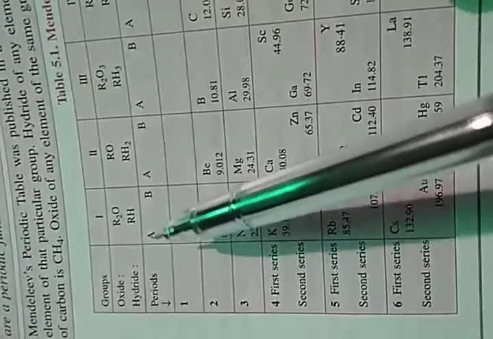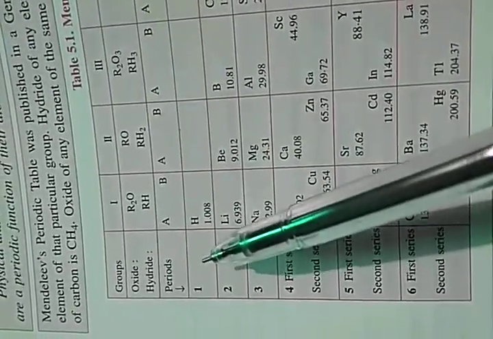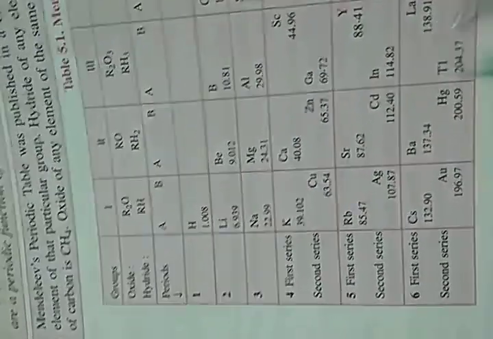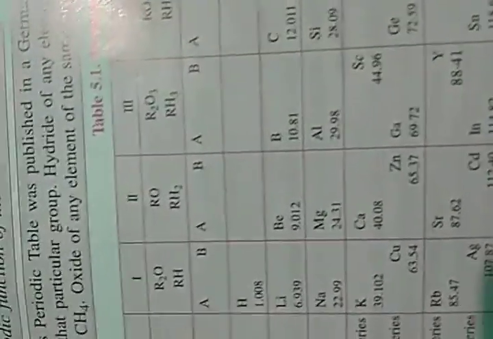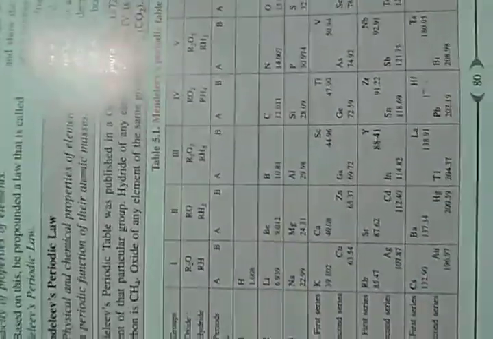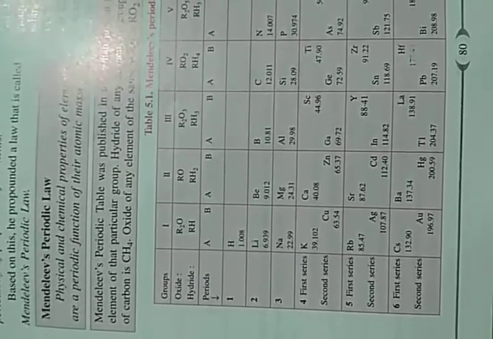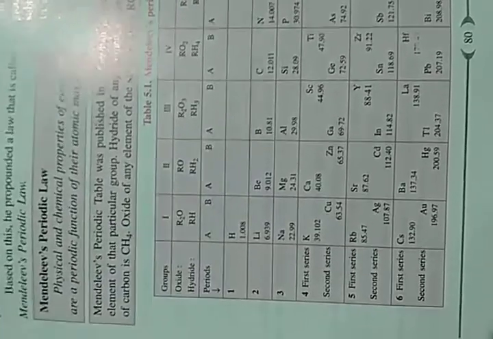And here you see the horizontal columns. So he divided his periodic table into 8 vertical columns. These vertical columns were known as groups, and the horizontal columns were called periods.